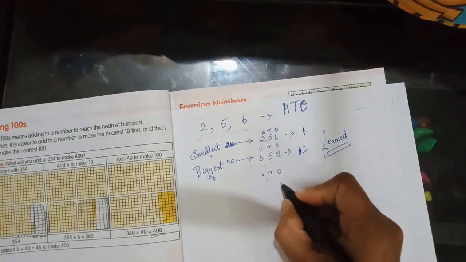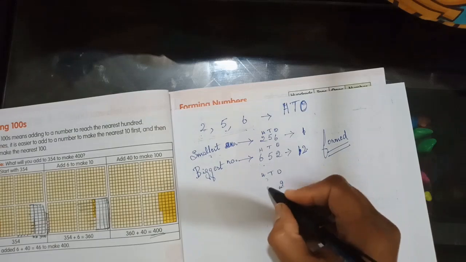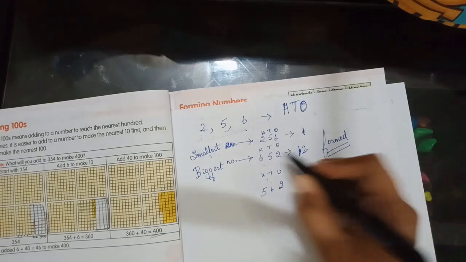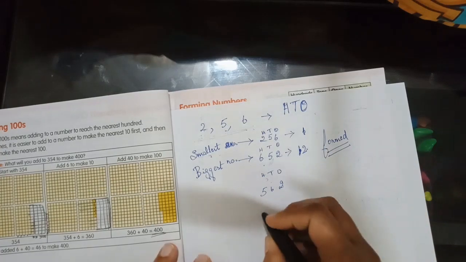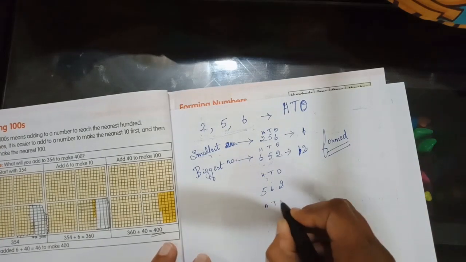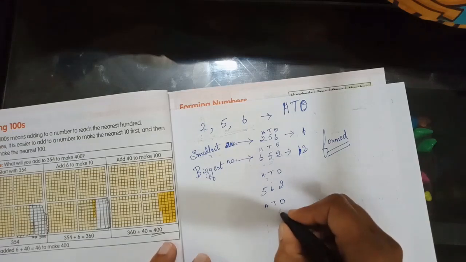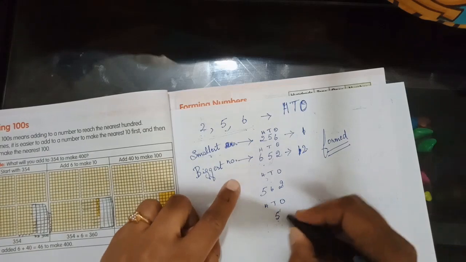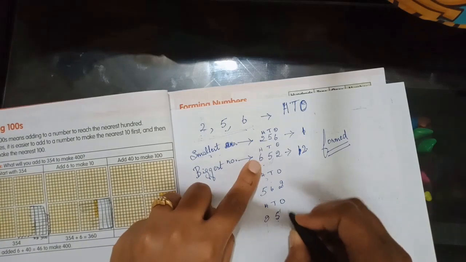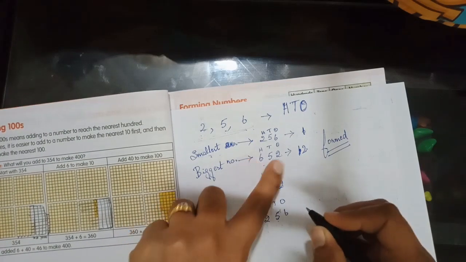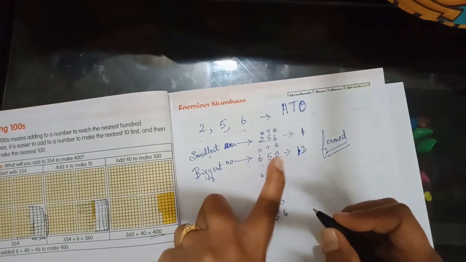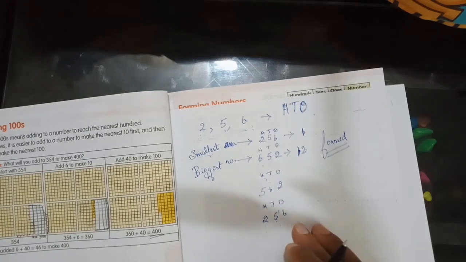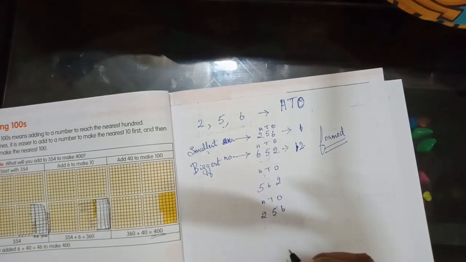Let the 2 be here, and then I will interchange the places of the others. So 256, then 265, and next, let the 5 remain in the tens place, and then I will interchange the other digits, the places of the numbers under different place values. How many more can I get?